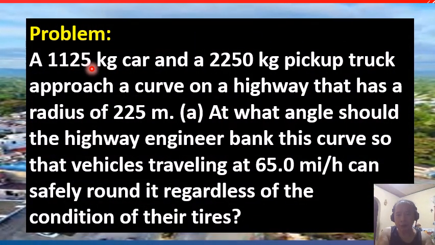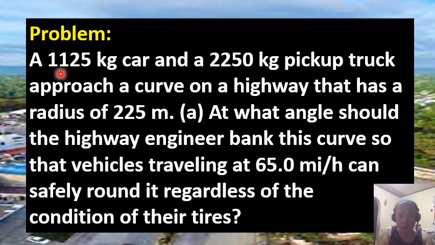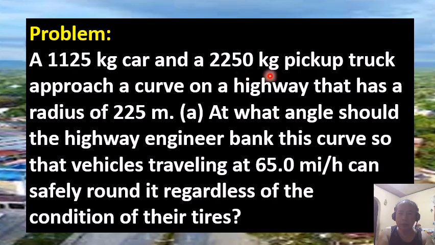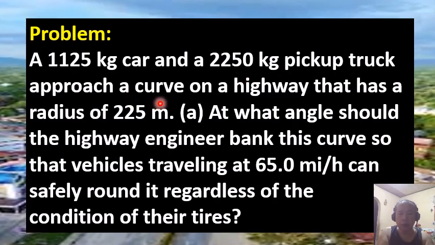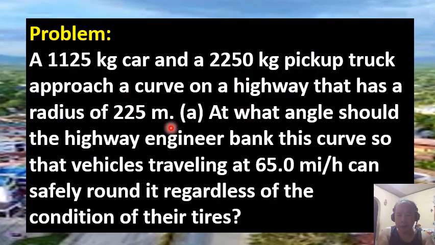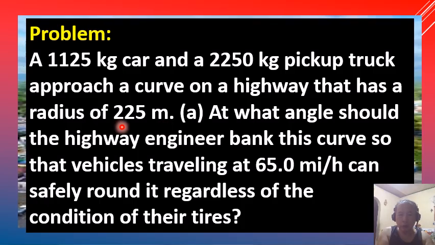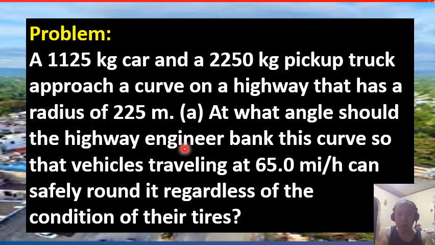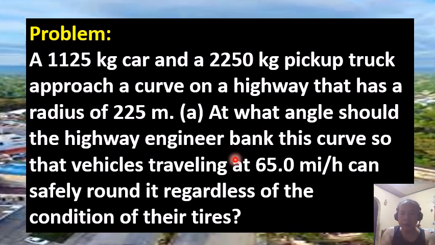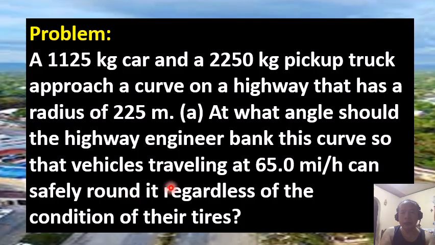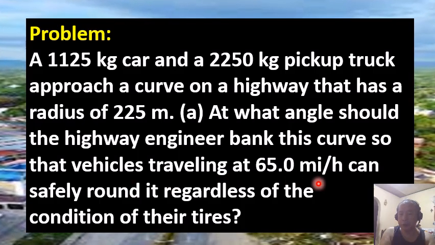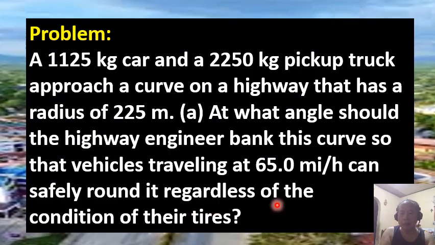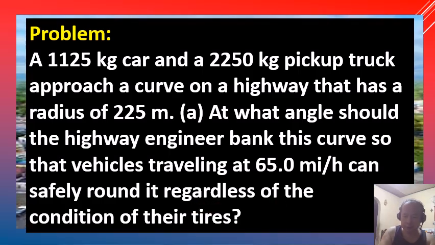The problem: a 1,125 kilogram car and a 2,250 kilogram pickup truck approach a curve on a highway that has a radius of 225 meters. Question letter A. At what angle should the highway engineer bank this curve so that vehicles traveling at 65.0 miles per hour can safely round it regardless of the conditions of their tires?